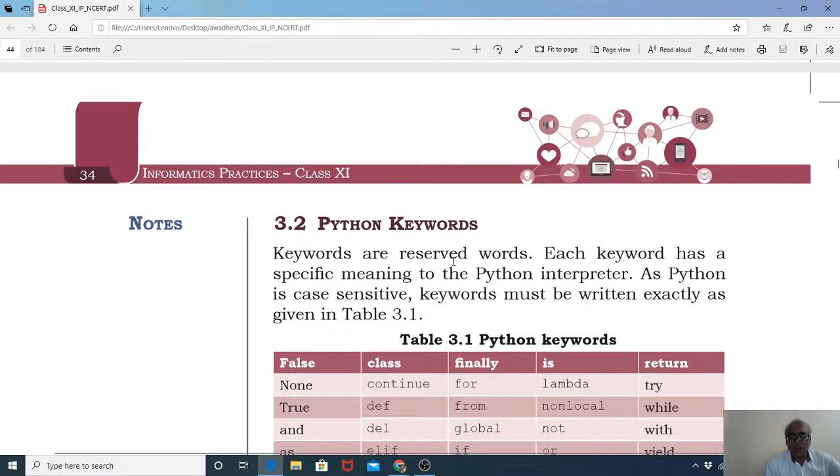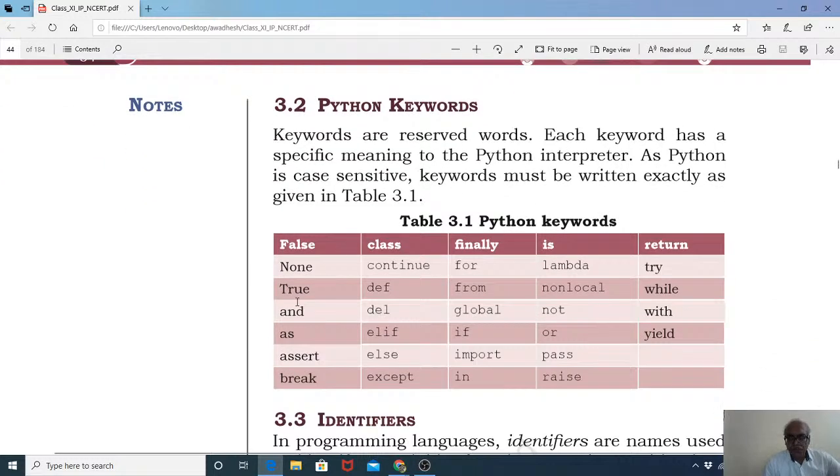First, what is a keyword? What are keywords? Clear? The languages reserve some words in the programming language. Keywords are the reserved words. Each keyword has a specific meaning to the Python interpreter. Python is case sensitive, so keywords are case sensitive. What is the meaning of case sensitive? Case sensitive means small letters and capital letters are different things. If you write print in capital letters, then everything will be wrong. So the keywords, which are reserved words, have to be written in small letters.